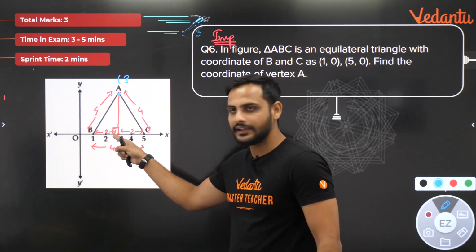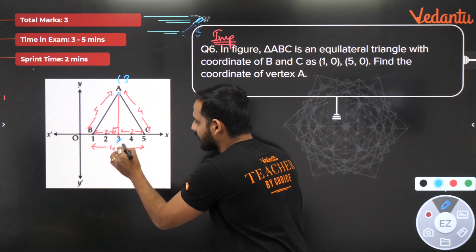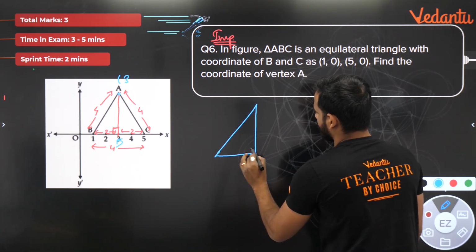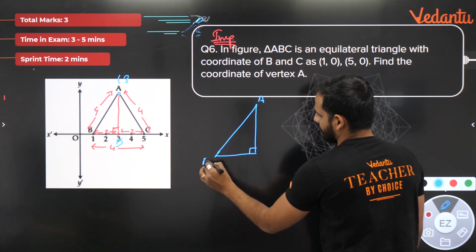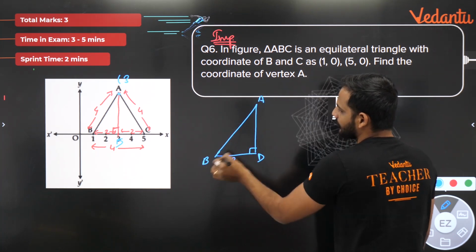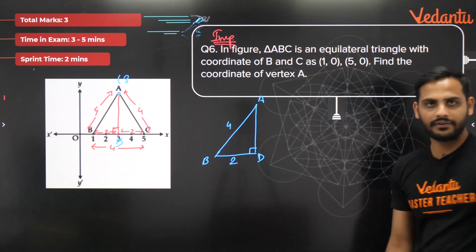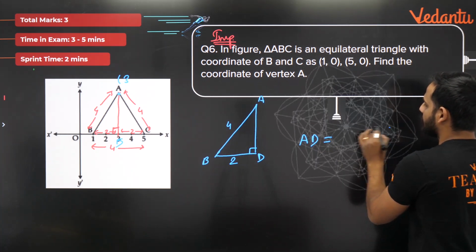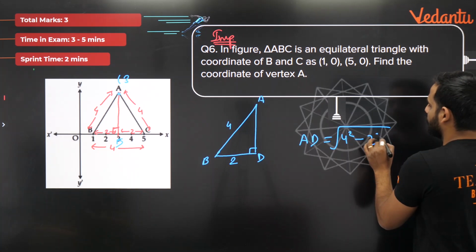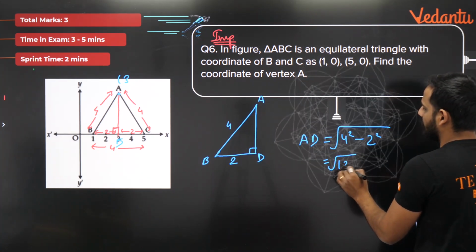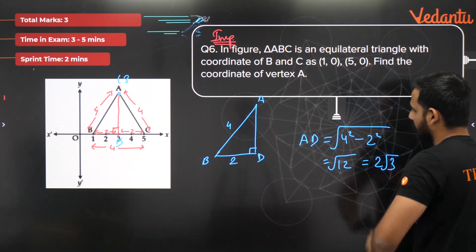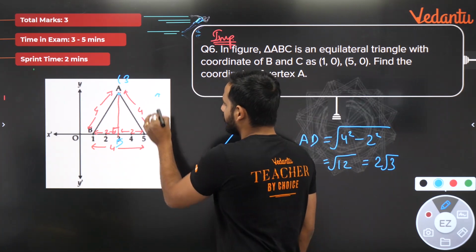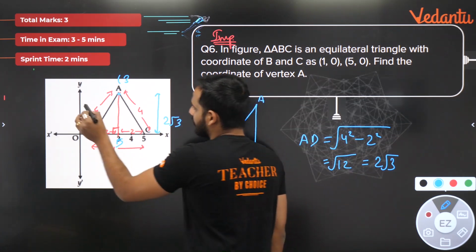But I know this angle is 90 degrees. Let us say this point is D. Look at the triangle ABD. BD is 2. AB is 4. Can I find out AD? Yes, we can find out AD very easily using Pythagoras theorem. So AD will be equal to under root of 4 square minus 2 square. 16 minus 4 is under root of 12, which is 2 root 3. So the height AD is 2 root 3. Same will be the height here as well.